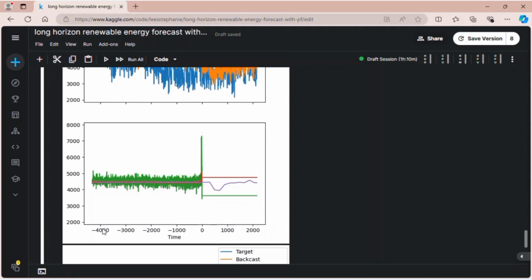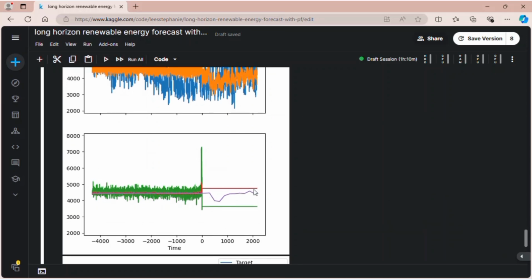If the time is negative, that means it's the history. Positive time means it is the predicted series. We see three here because we have three stacks: the green, the purple, and the red.